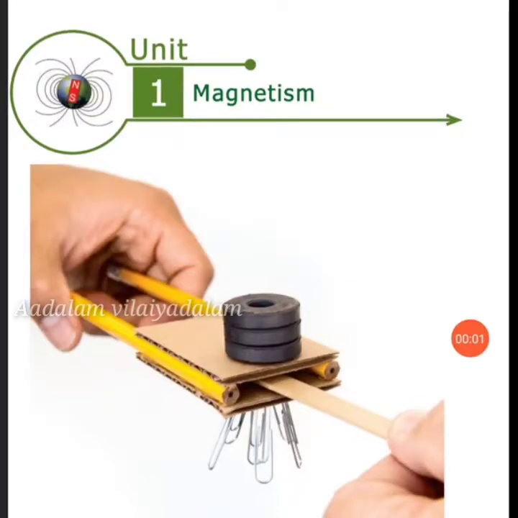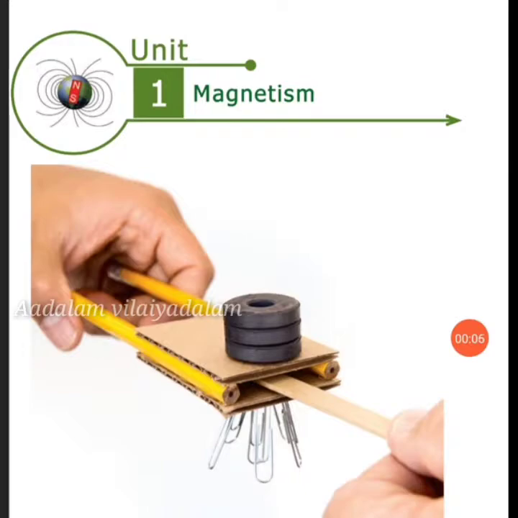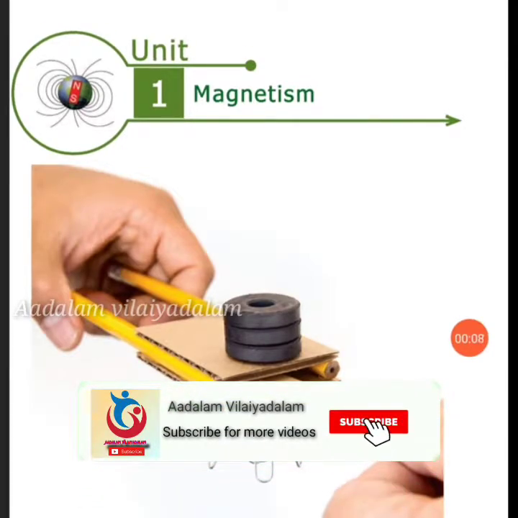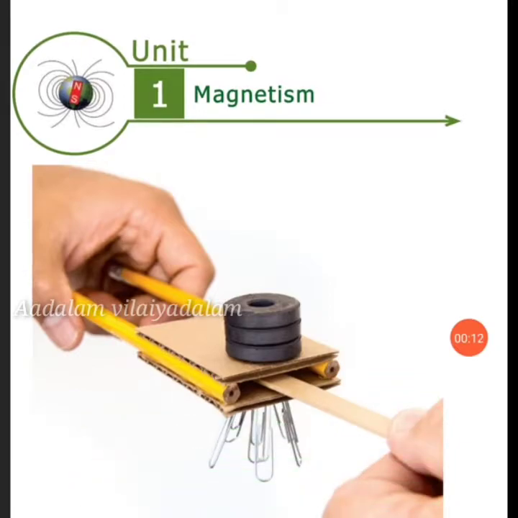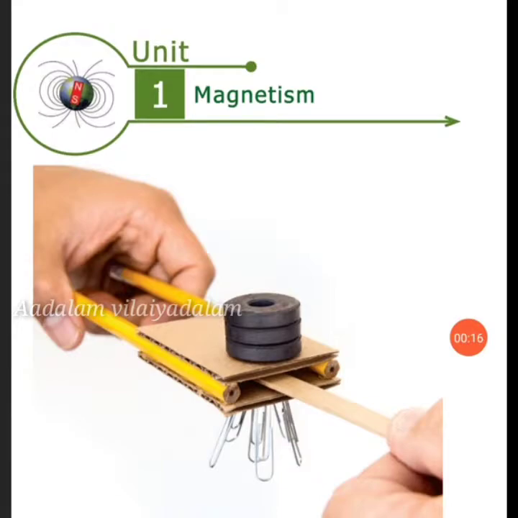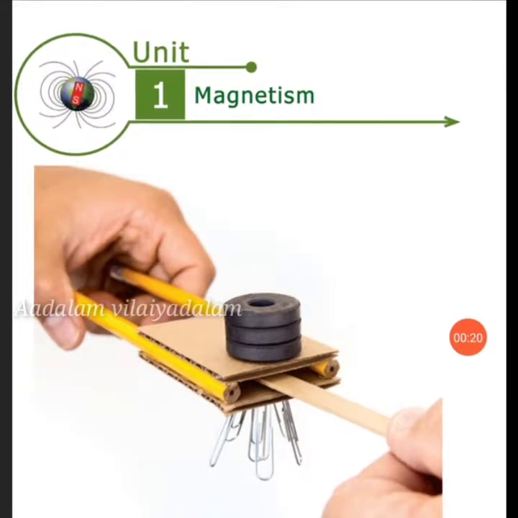Good morning students. Today we start third term science. So first unit, magnetism. In this lesson we will learn the discovery of magnets, magnetic and non-magnetic materials, the difference between north and south poles, properties of magnets, and the principle of the maglev chain.